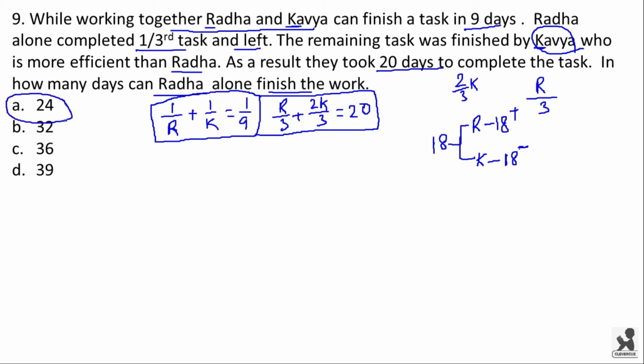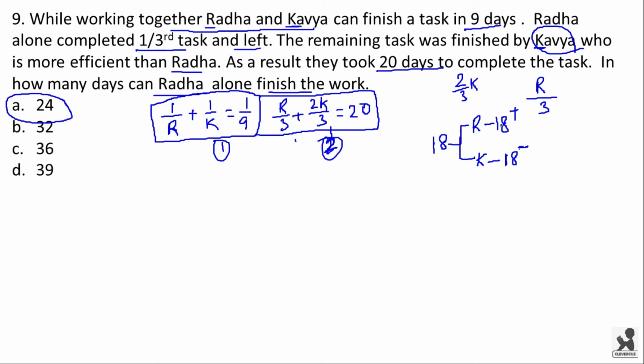By substituting these values for R and finding K, we have to see if they are satisfying this equation. For example, this is equation 1 and this is equation 2. You have to substitute the value for R, find the value for K, and substitute those R and K values in equation 2 and see if the values are satisfying. But there are four options, and which option to select?